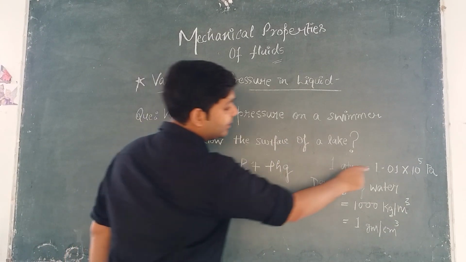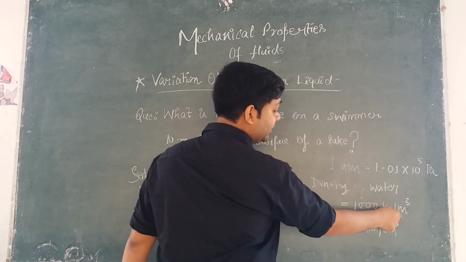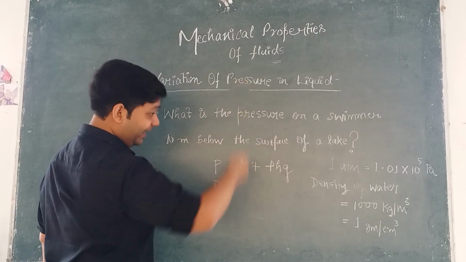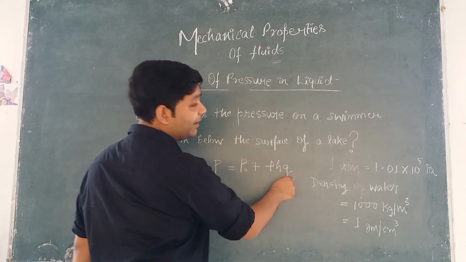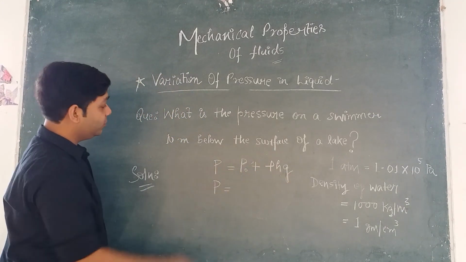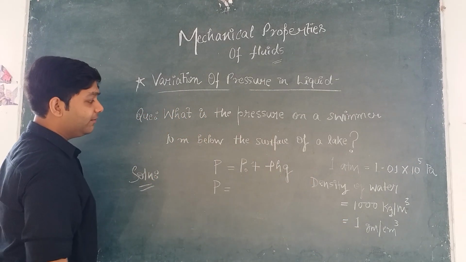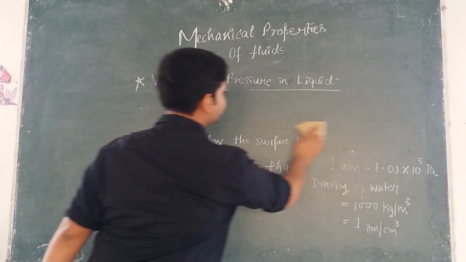So what to do? We put the value of P naught as 1.01 into 10 to the power 5 Pascal. The value of rho is 1000 kg per meter cube. We will solve in these units. What is h? h is the depth, and the swimmer is present at a depth of 10 meter, and we will put the value of g here. You can use g as 10 because all the values are in multiples of 10, so there will be no problem, right? So please write it down and solve. Can you solve this question yourself? Now this is very easy. I think you can solve it. You have to simply plug the values. Okay, let me do it for you.